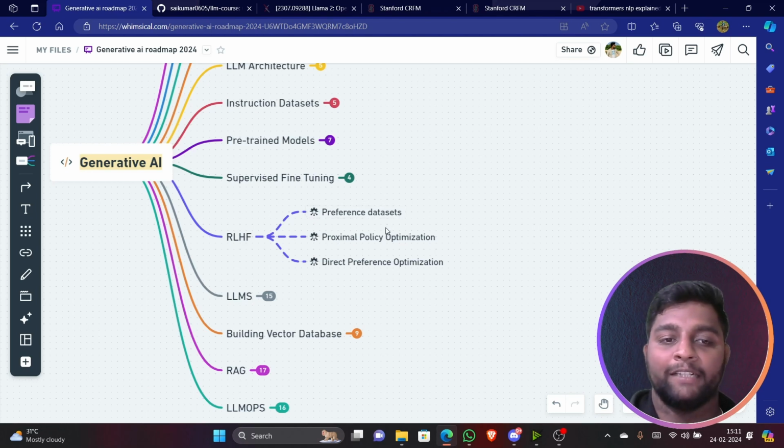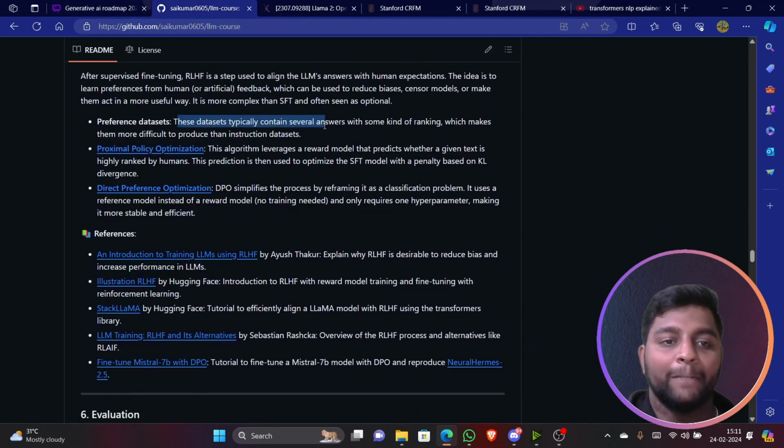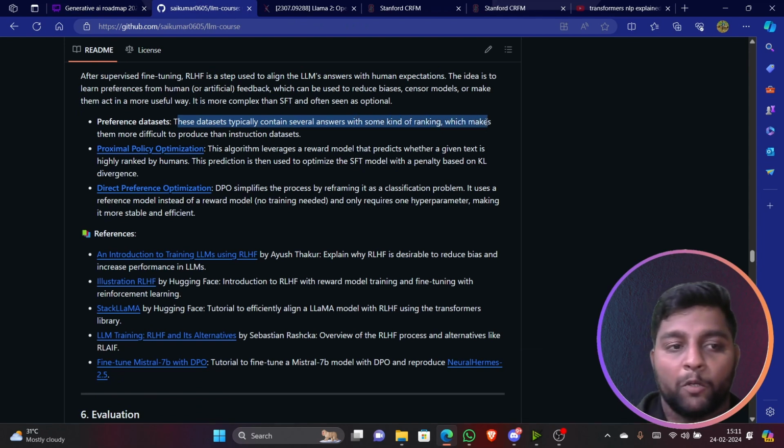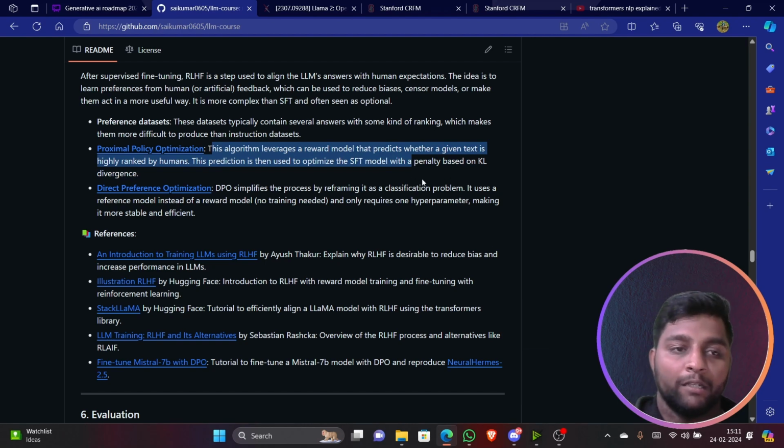So in this you have preference datasets, proximal policy optimization, direct preference optimization. This dataset can typically contain several answers with some kind of ranking. We are going to provide ranking, which makes them more difficult to produce than the instruction datasets. And proximal policy optimization: this algorithm leverages a reward model to predict whether a given text is ranked highly by humans or not. There is an SFT model for this with a penalty based on KL divergence.